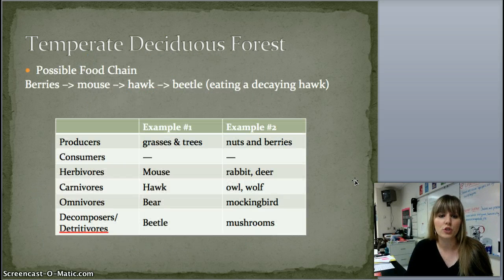Here is a possible food chain in the temperate deciduous forest. We begin with the berries, which are eaten by the mouse. The hawk eats the mouse, and then the beetle will eat a decaying hawk. And here's another table showing you some different producers and consumers.